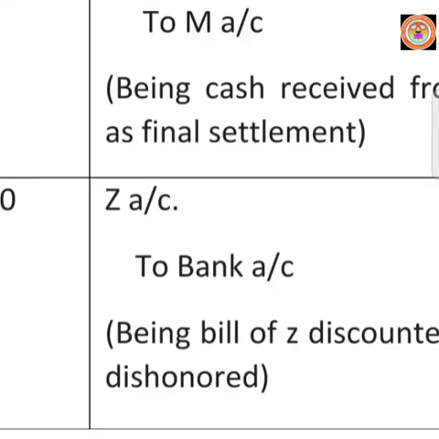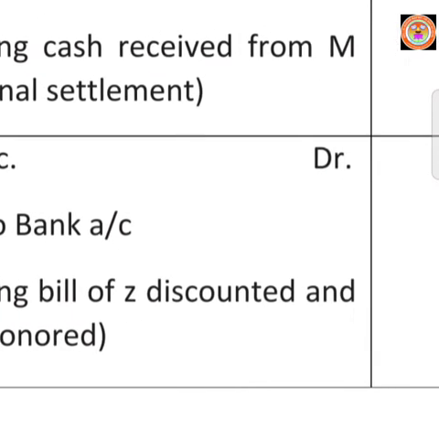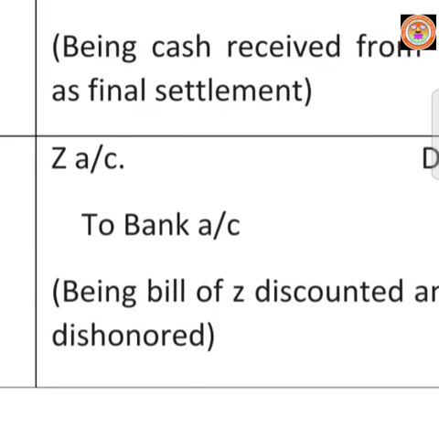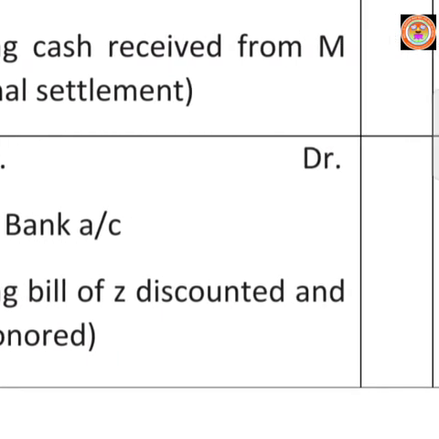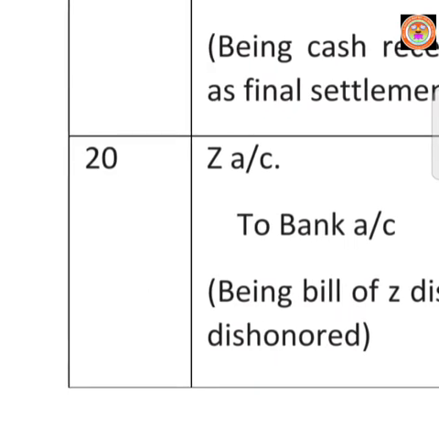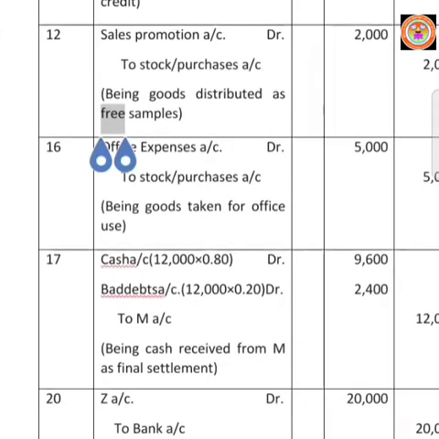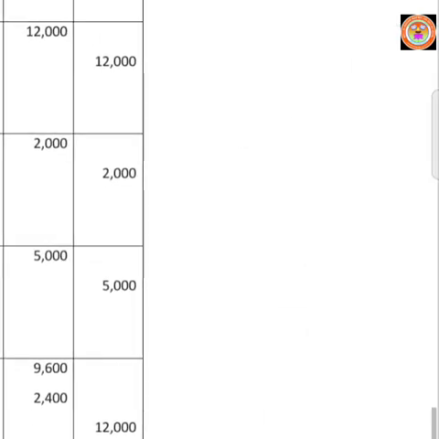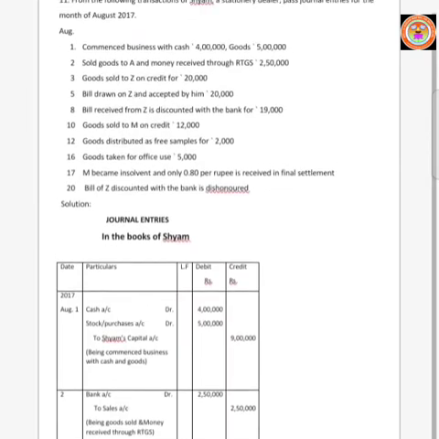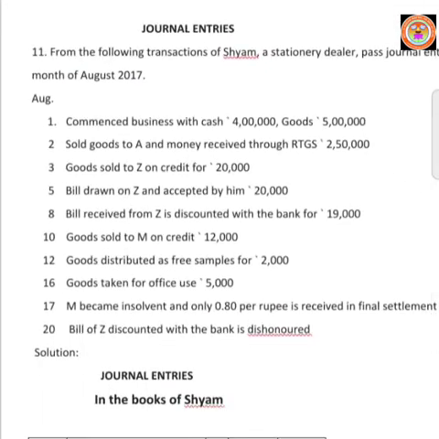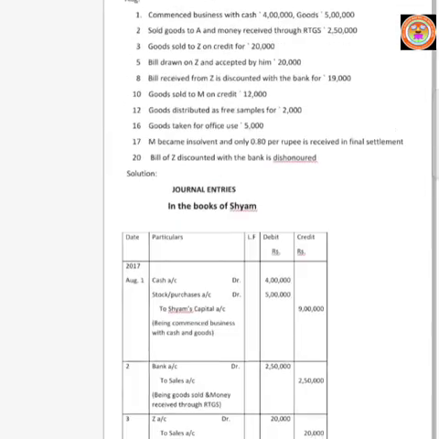Amount rupees 20,000. Write the narration, being bill of Z discounted and dishonored. So these are the journal entries for your 11th sum. Do you understand, children?